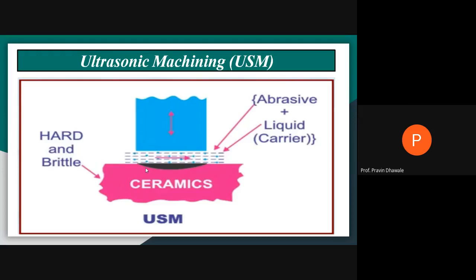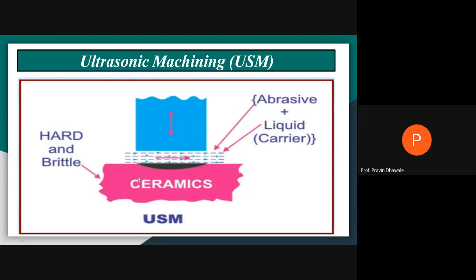In order to remove the material from the ceramic, which is hard and brittle, we require the tool, and this is the tool. It will be moving or vibrating over this surface of the material, and in between the material and the tool, abrasive plus liquid, that abrasive slurry, is passed. It is combinedly called a slurry of the abrasive. It will be passed between the tool and the workpiece.